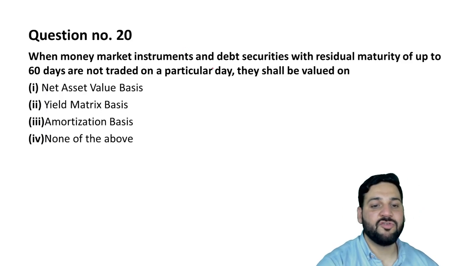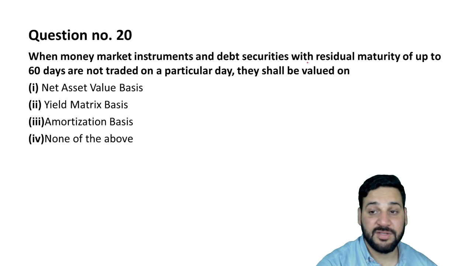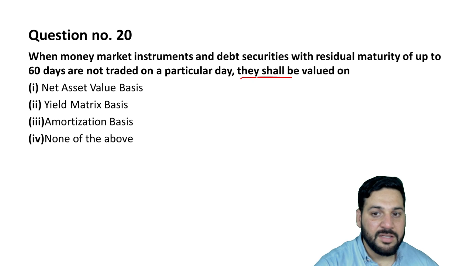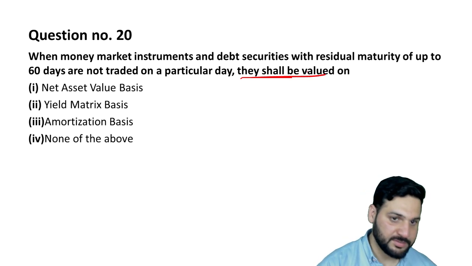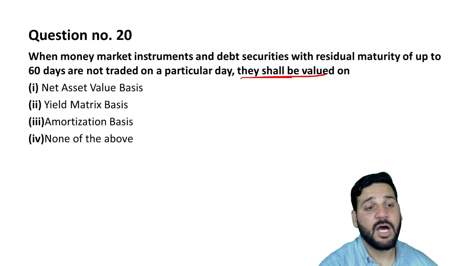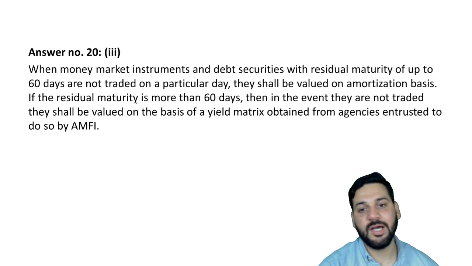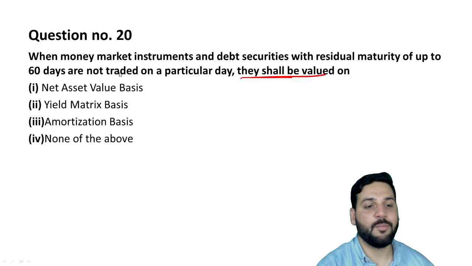When money market instruments and debt securities with residual maturity up to 60 days are not traded on a particular day, they shall be valued on what? They shall be valued on amortization basis. अगर 60 days में trade नहीं हुआ, then they need to be valued on amortization basis.